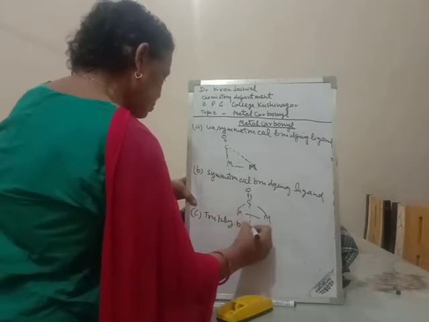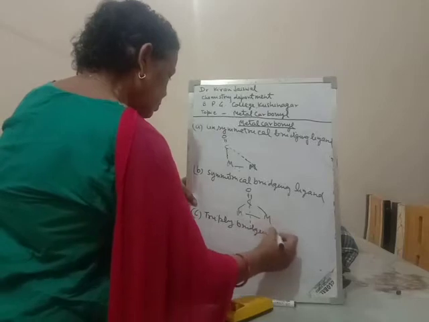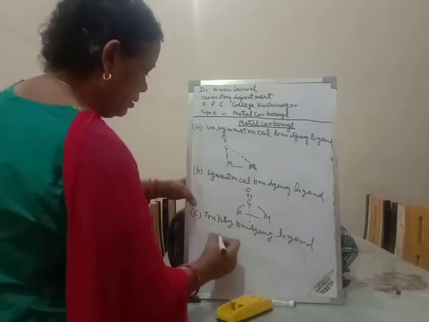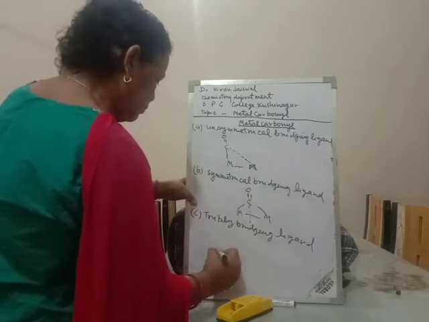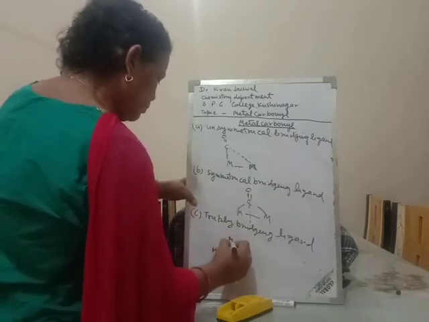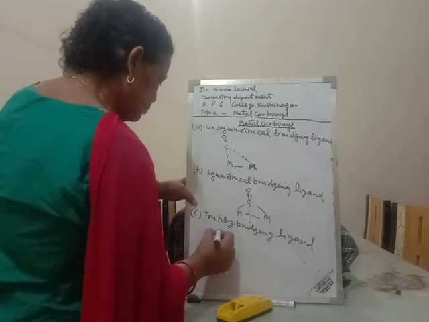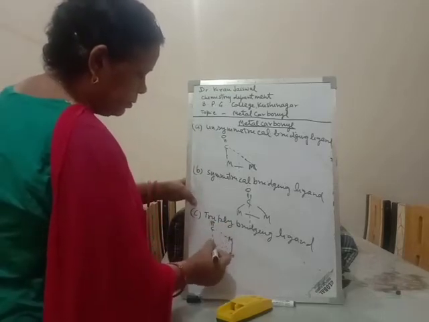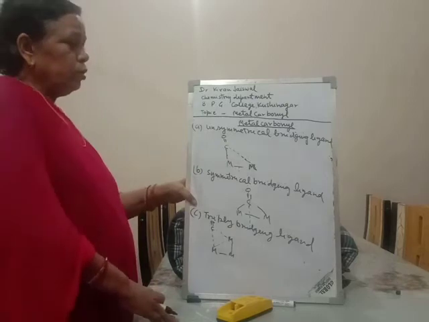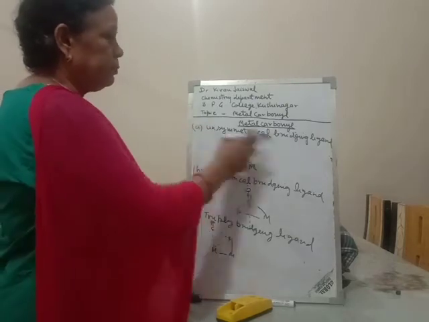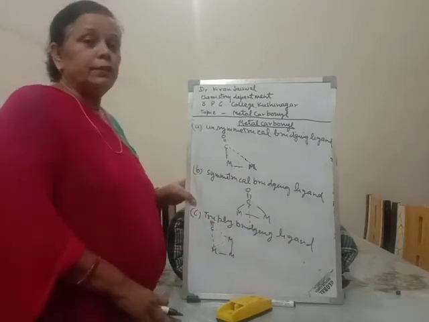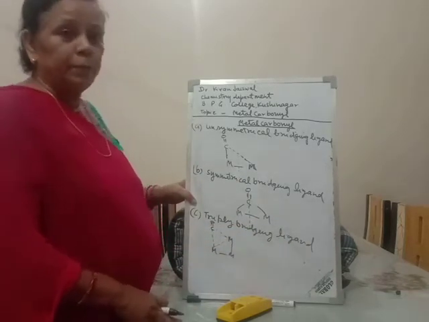Triply bridging ligand. This is the triply bridging ligand. So this is the unsymmetrical bridging ligand, symmetrical bridging ligand, and triply bridging ligand. So we see that this is the classification of metal carbonyl.